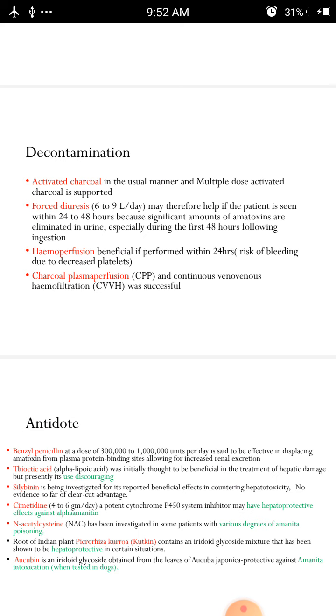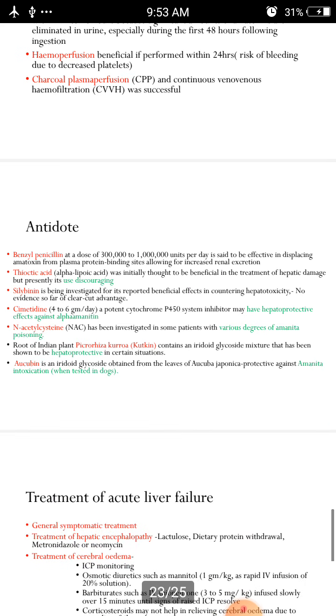And charcoal plasma perfusion and continuous venous hemofiltration, that is called CVVH, were successful in these patients. Mainly we should do charcoal plasma perfusion and hemoperfusion when liver damage is higher in particular persons, or we should check the renal and liver enzymes, and only then go for this monitoring.